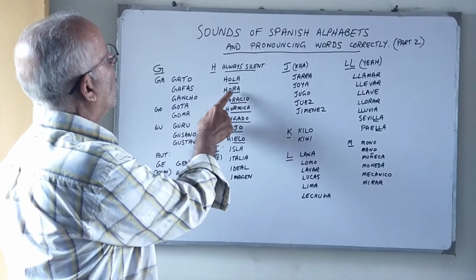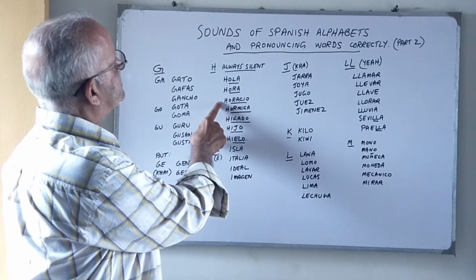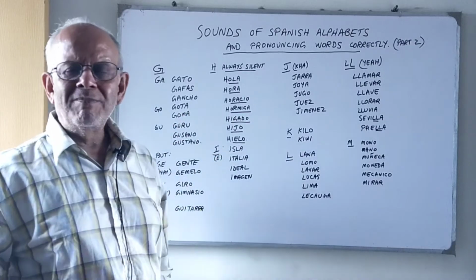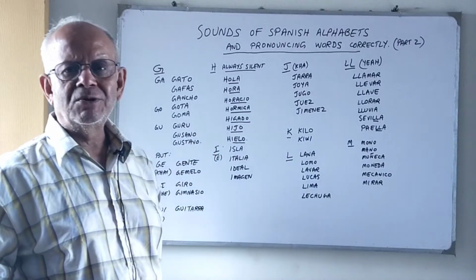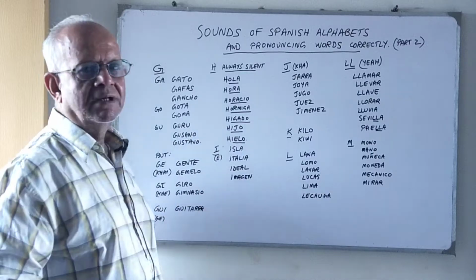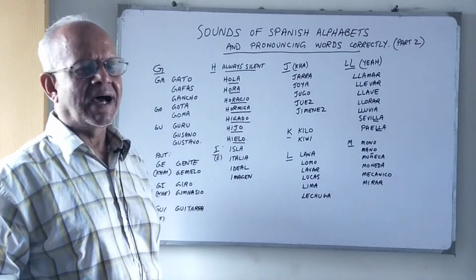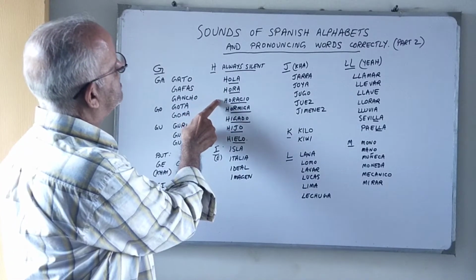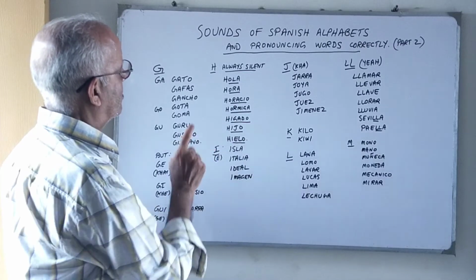Hora. Okay, like O-R-A is pronounced. Okay, hora. Hora means hour. Horacio. Horacio is a boy's name. Hormiga. Hormiga is an ant. Hígado. Hígado is liver. Hijo. Hijo is son. Hielo. Hielo is ice. Okay, once again. Hola, hora, Horacio, hormiga, hígado, hijo, hielo.